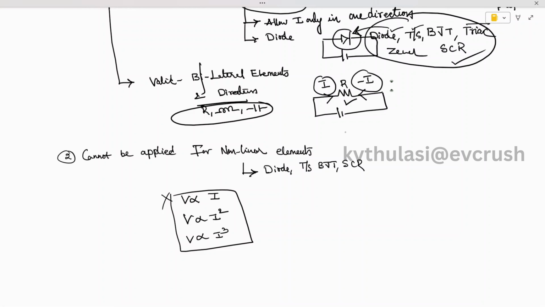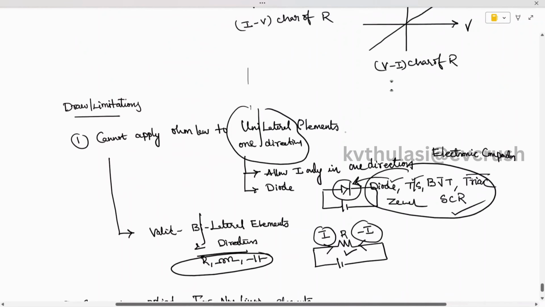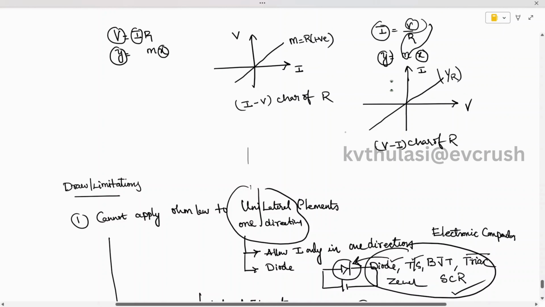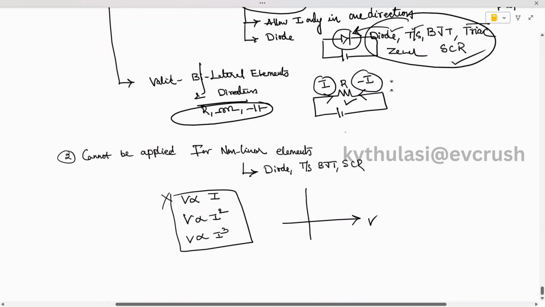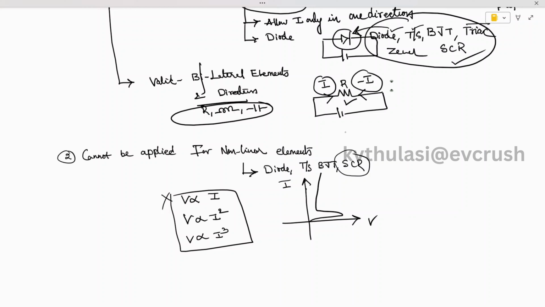Now let us see the characteristics, how they are going to behave. We had already seen the IV characteristics. Now let us see these characteristics. Let us assume that we have voltage on the x-axis and current on the y-axis. Now I am going to draw the VI characteristics of a silicon controlled rectifier. Initially we will apply the voltage, but as soon as you apply the voltage, it will not conduct. Only when you give the gate signal will it conduct.